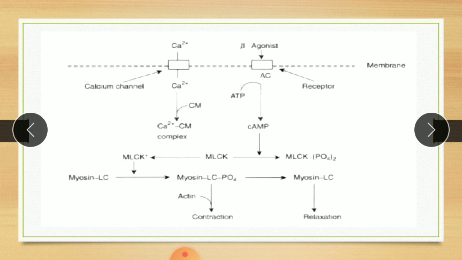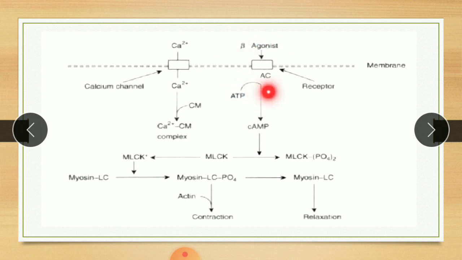On the other side, a beta agonist, this one is a beta agonist, activates adenyl cyclase. AC means adenyl cyclase, to raise the level of cyclic AMP, which in turn phosphorylates MLCK and inactivates it to prevent muscle contraction. Hence beta agonist causes muscle relaxation.